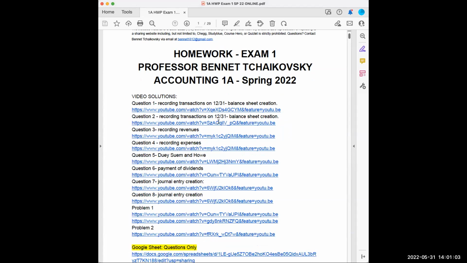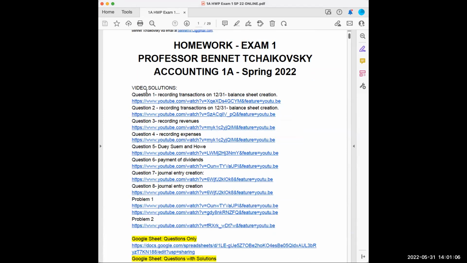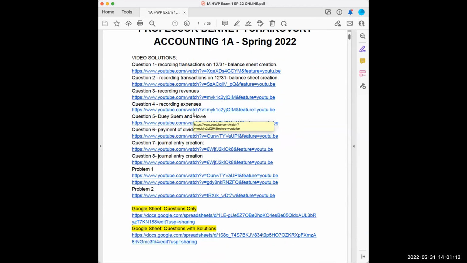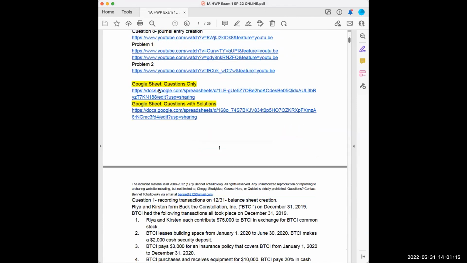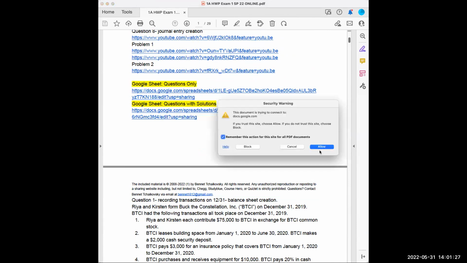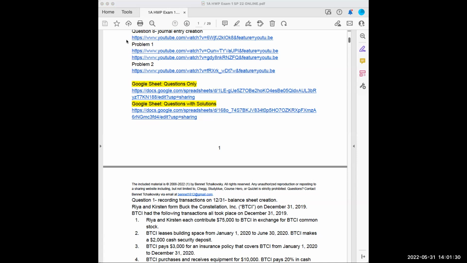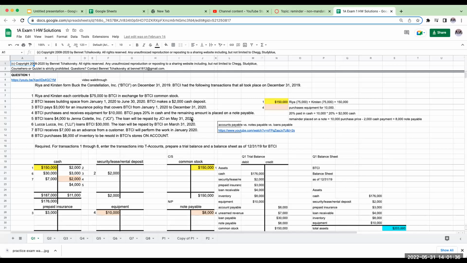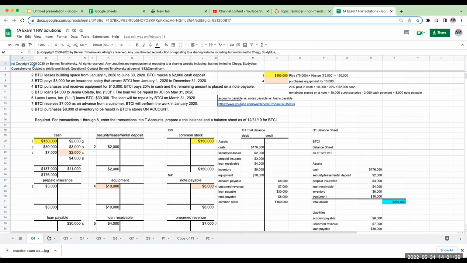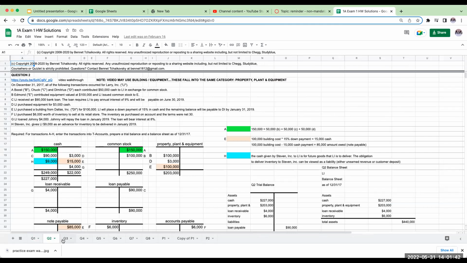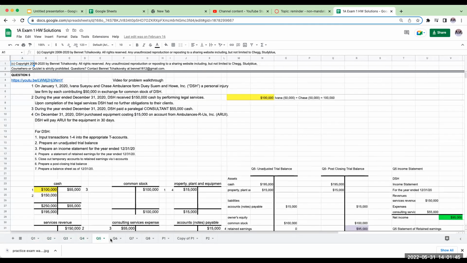The first thing you're going to see is video solutions for every single one of the questions in the homework packet. You will also see Google Sheets questions only, and Google Sheets questions with solutions. If I click on this Google Sheet questions with solutions, it takes me right over here, and this shows me, for every single one of the questions in the homework packet, the solution.